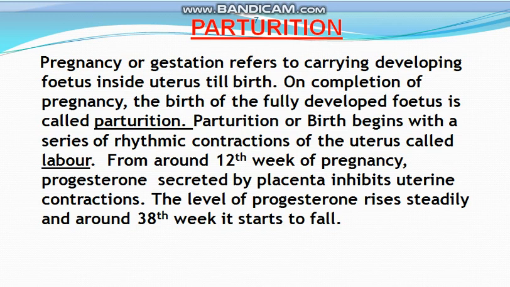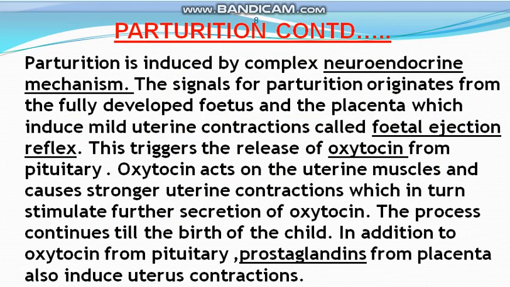So progesterone secreted by the placenta plays the role of inhibiting uterine contraction, and its level rises steadily throughout the pregnancy, and when the 38th week comes, the level of progesterone starts to fall.